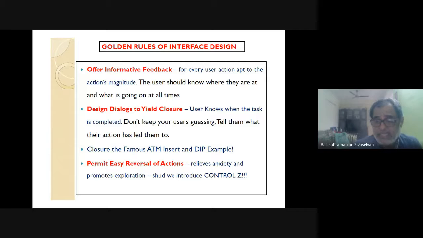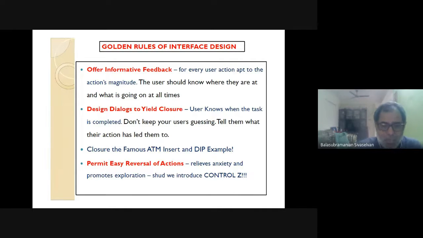Any design that you go in for should support easy reversal of actions. So typically the Control Z. Word, if it has not become famous for anything else, is really famous for its Control Z. What is the benefit of supporting a Control Z? It will take me back to my previous state. I think that much people should know.